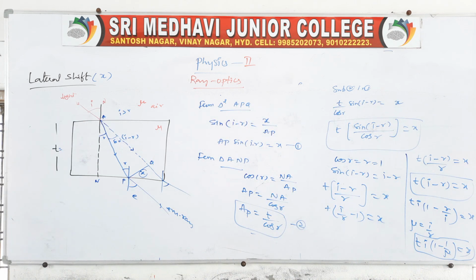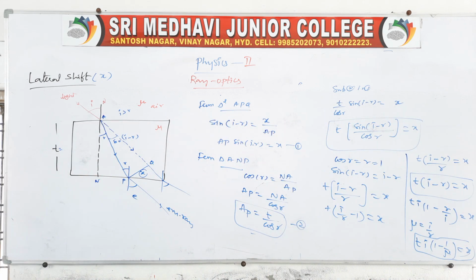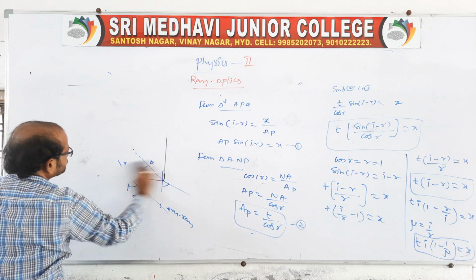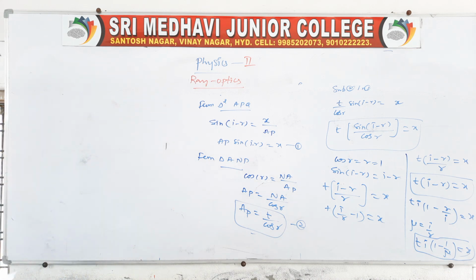Once you go through this, okay, in this also you draw one graph related to lateral shift. I will give you one graph based on this. There is one graph given between lateral shift and the angle of incidence.